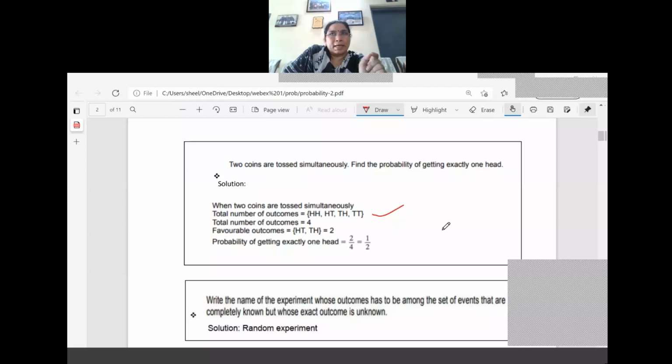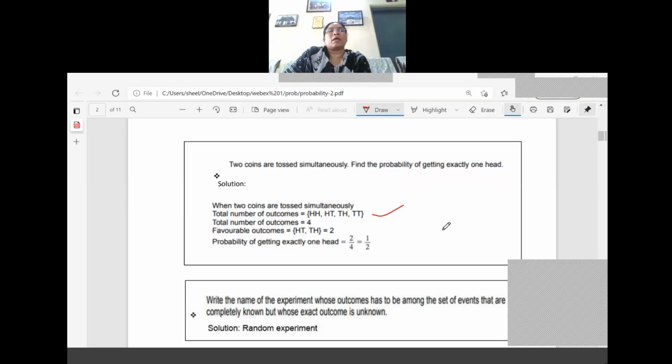So here I have written HH, meaning both the coins are showing head at the same time. What is HT? The first coin is showing head and the second coin is showing tail. TH, the first coin is showing tail and the second coin is showing head. What is the last option? Both the coins are showing tail only. So total number of possible outcomes equals 4.